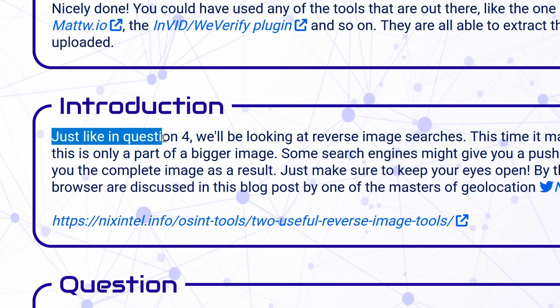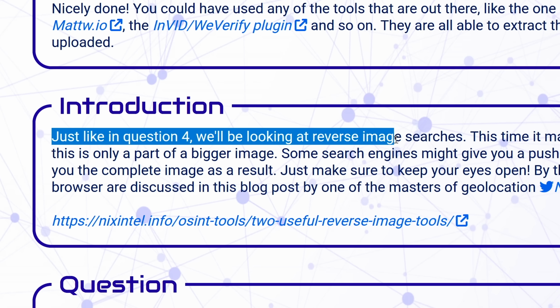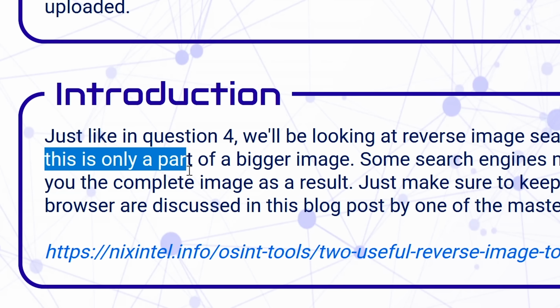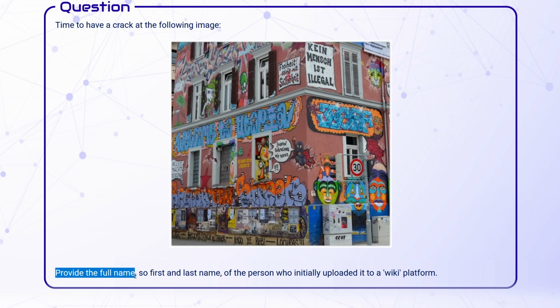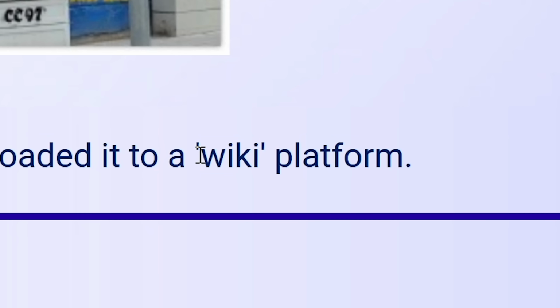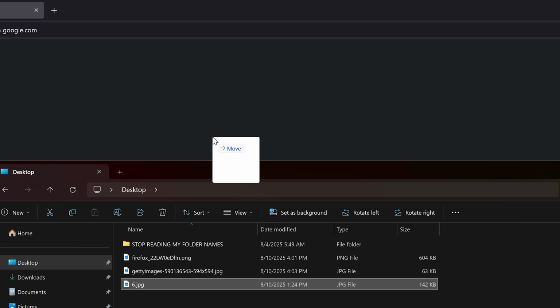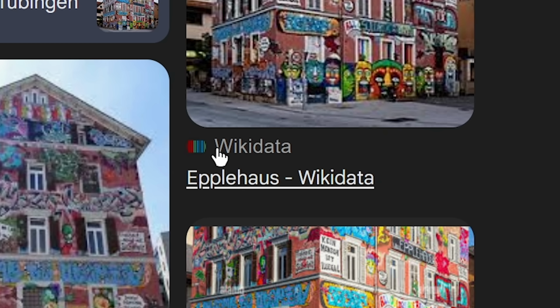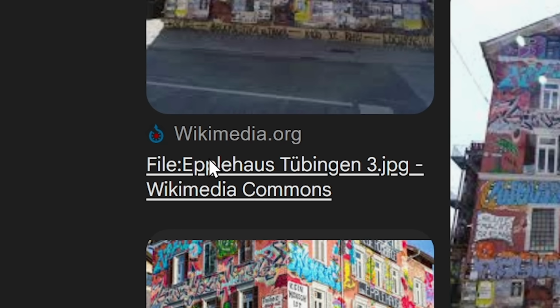Number 6. Just like in question 4, we'll be looking at reverse image searches. This time it may take you a bit more effort because this is only a part of a bigger image. Provide the full name, so first and last name, of the person who initially uploaded it to a wiki platform. So it might not be Wikipedia. Drag it into Google. Oh look, there's a bunch of them. There's Wikimedia and Wikidata. Okay, let's do Wikimedia.